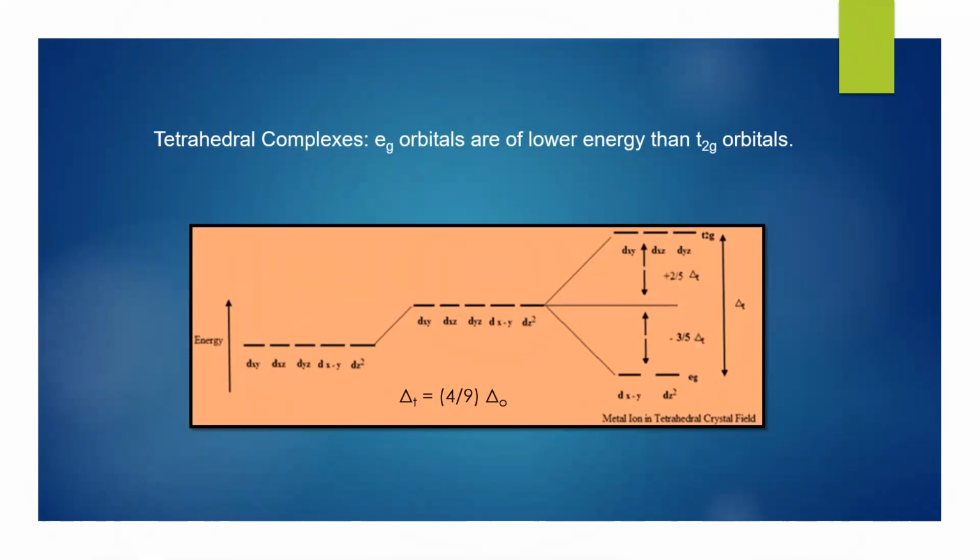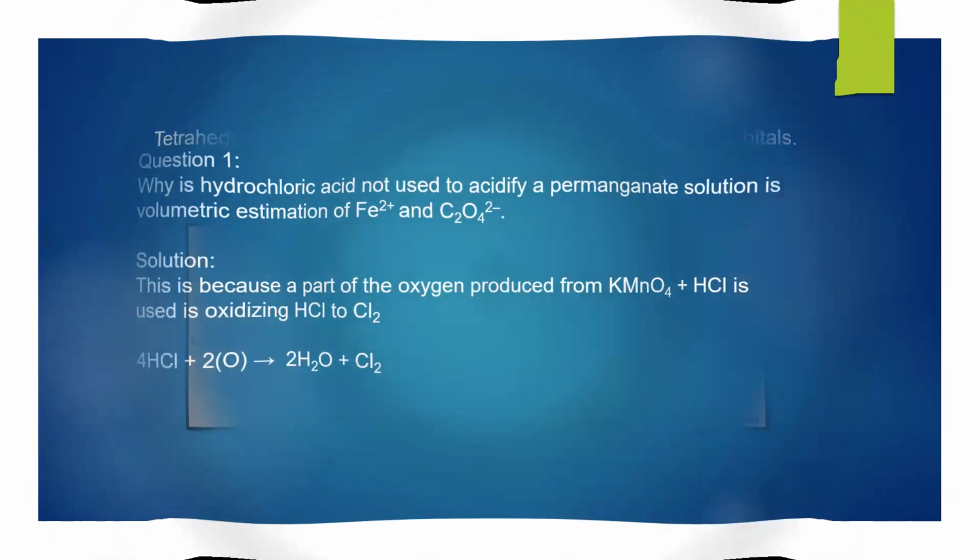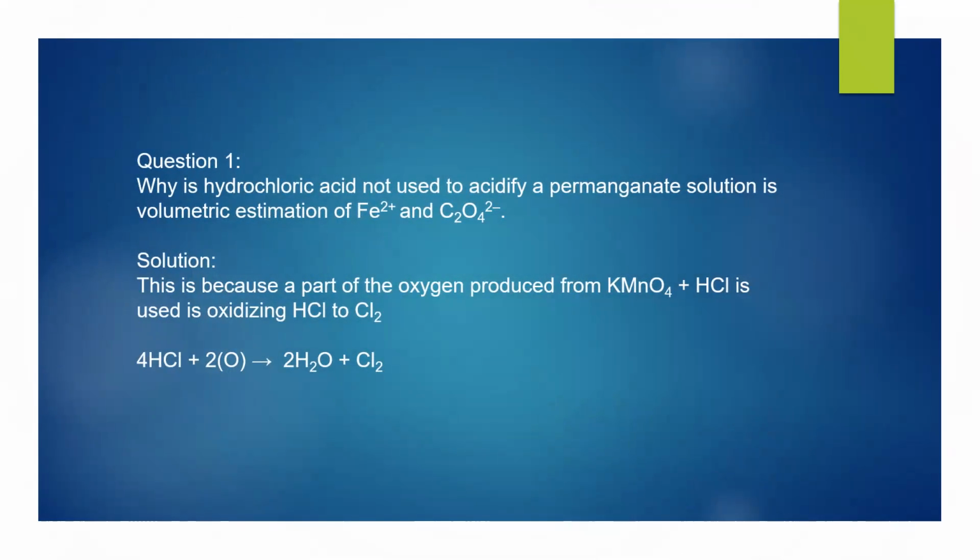In tetrahedral complexes, Eg orbitals are of lower energy than the T2g orbitals. Few questions you need to solve to know the color, why they act as an oxidizing agent. So, why is hydrochloric acid not used to acidify a permanganate solution? Also, volumetric estimations of Fe ion and oxalate ion.